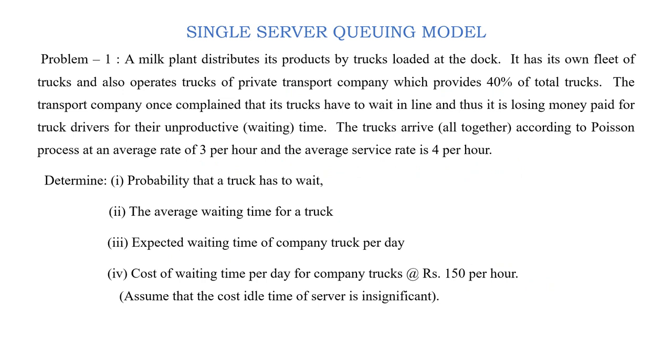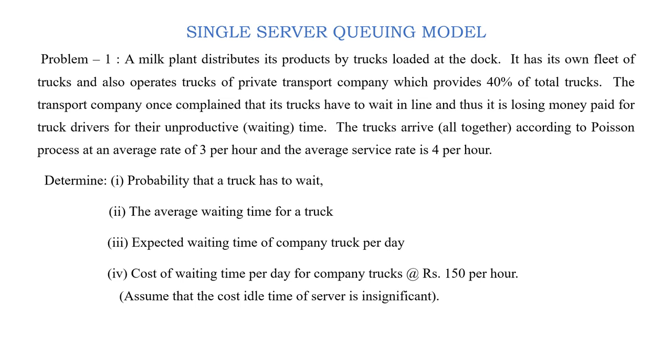Now let us have a look at the problem. Here a milk plant distributes its products by trucks. The trucks are loaded in the dock. The company has its own fleet, but it is not sufficient, so it also operates some trucks of a private transportation company, and that private transport company will provide 40% of the total trucks.